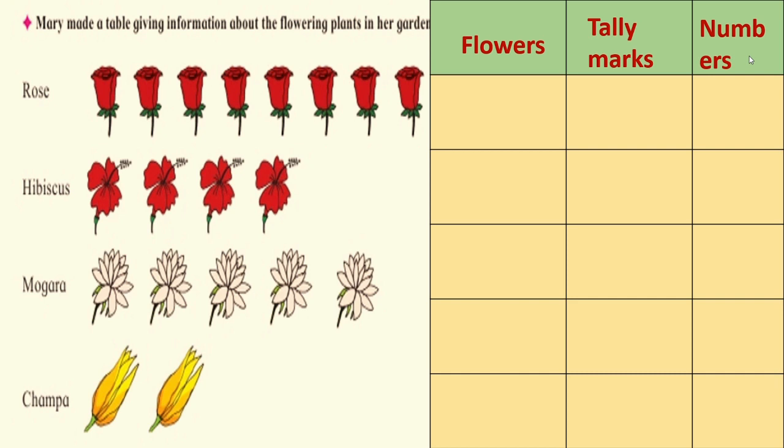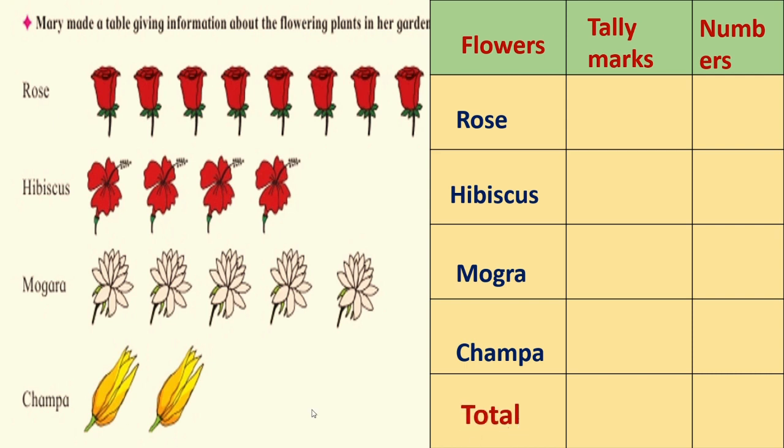Next, numbers. Okay, flowers, they are rose, then hibiscus, mogra and champa. Correct? 4 types of flowers are there. Right? And total we will find out. Tally mark, rose, how many are there? 1, 2, 3, 4, 5, 6, 7, 8. So, 8 tally marks we will draw. Now 8 here, correct? And hibiscus 4, right?